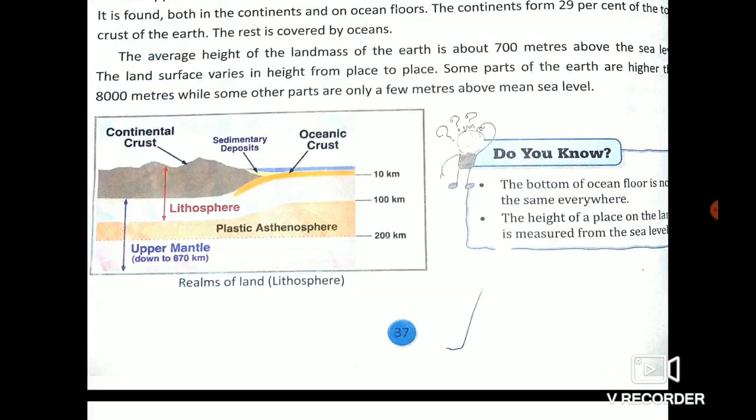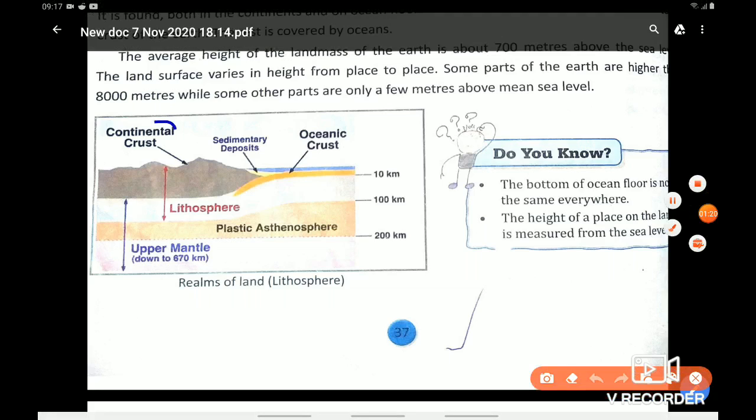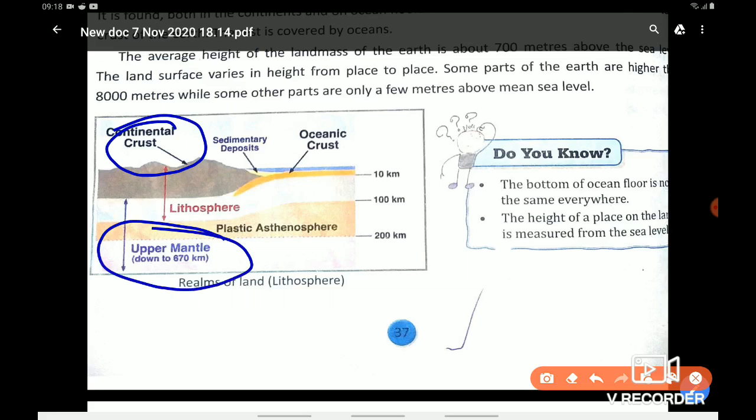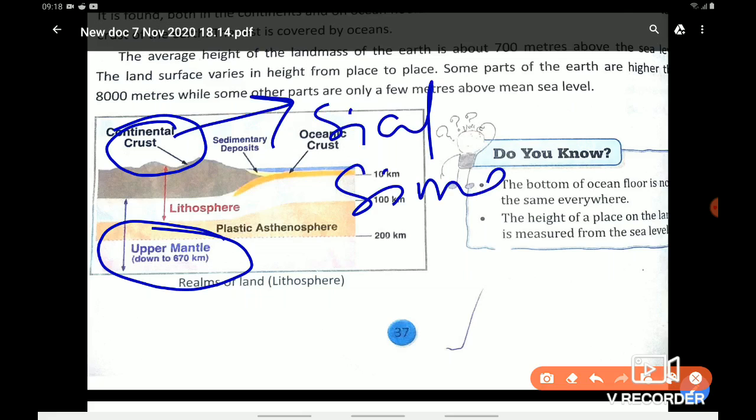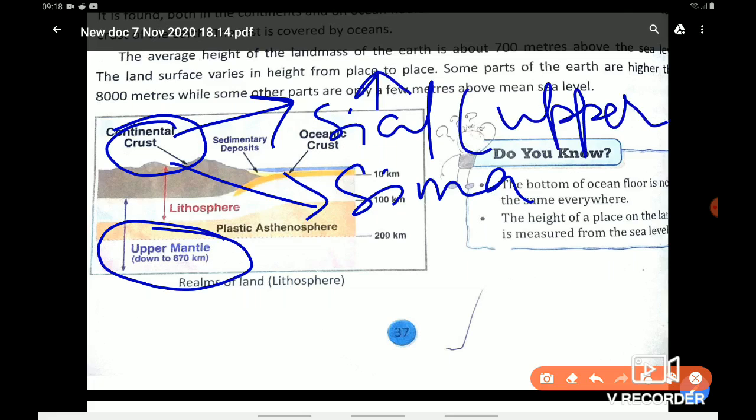Now, lithosphere comprises three parts: crust, mantle, core. This is your crust part, which is the topmost part of the earth. Middle is your mantle. Crust is divided into two parts, Sial and Sima, which you will read in class 7. The upper part of the crust is Sial and below it is Sima.